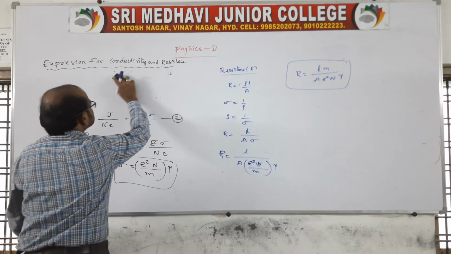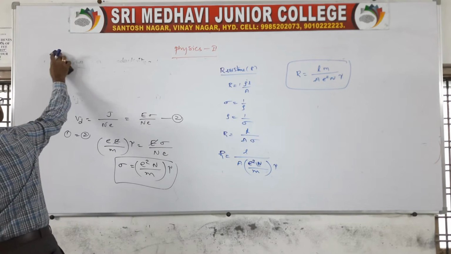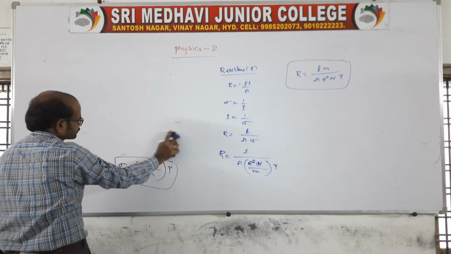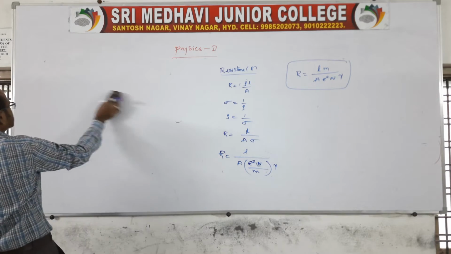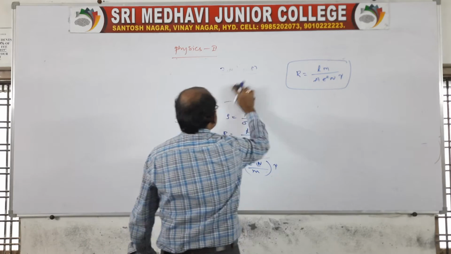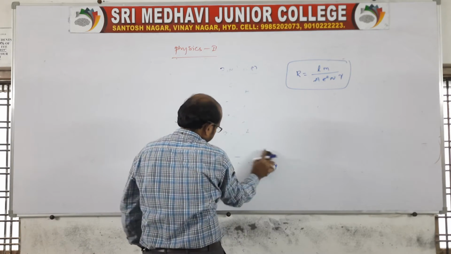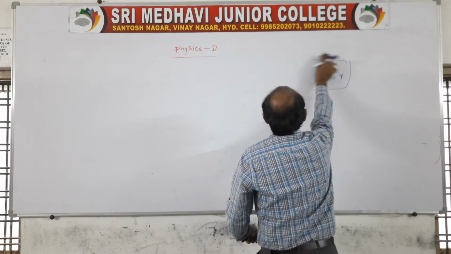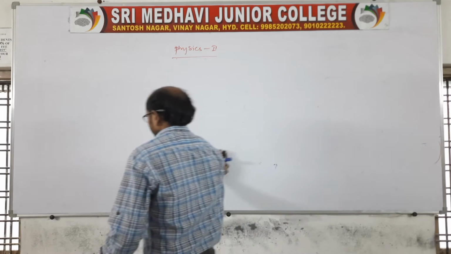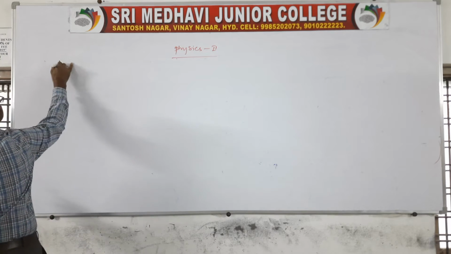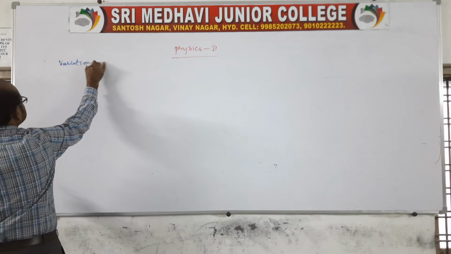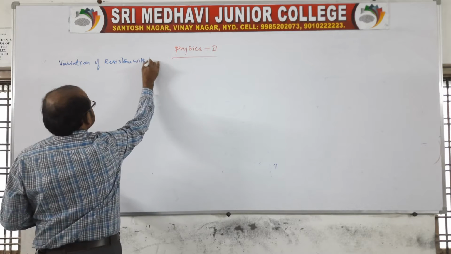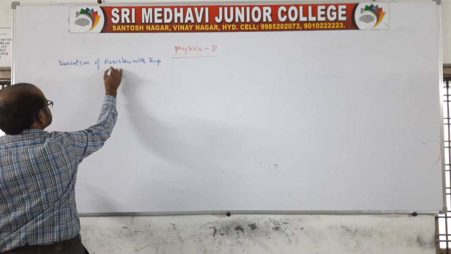Take the side heading as variation of resistance with temperature, or we can also say resistivity.